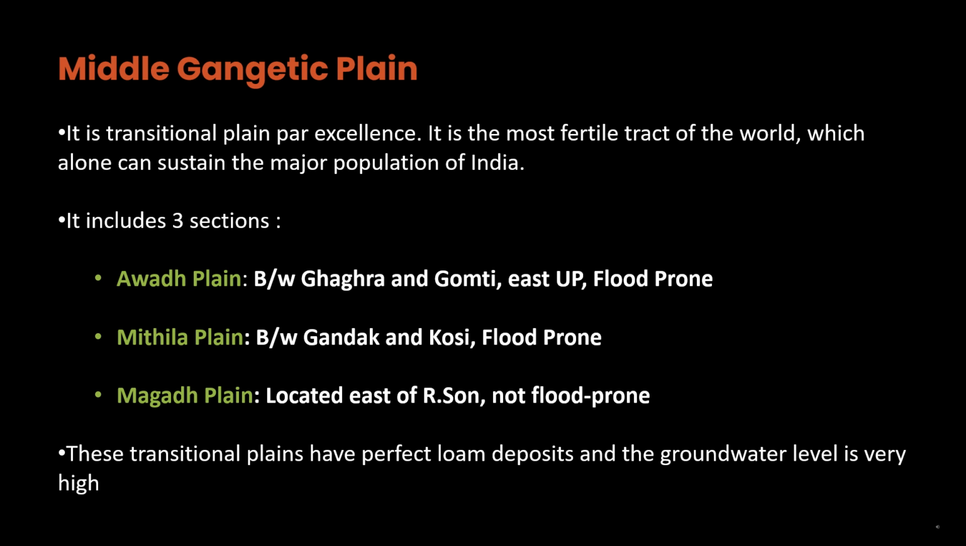It includes 3 sections. Awadh Plain: between Ghaghra and Gomti, east UP, flood-prone. Mithila Plain: between Gandak and Kosi, flood-prone. Magadh Plain: located east of Arrah, not flood-prone. These transitional plains have perfect loam deposits and the groundwater level is very high.